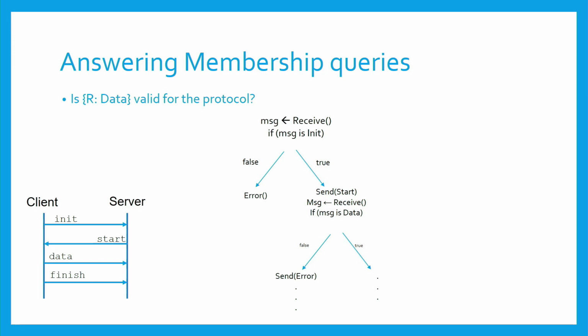In contrast, let's see what happens for an invalid sequence. So when we check for the sequence of receiving data initially, and we constrain the symbolic execution at the first receive for receiving data, then the true branch that checks if the message is init is discarded, leaving us with a branch that exits with error, and therefore we conclude that the sequence is not valid for the protocol.